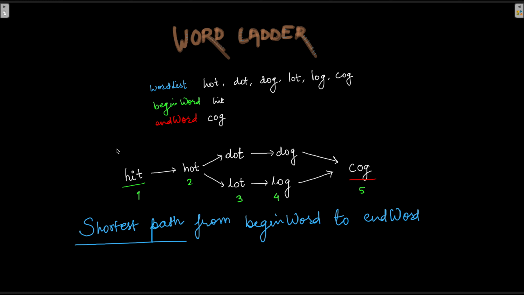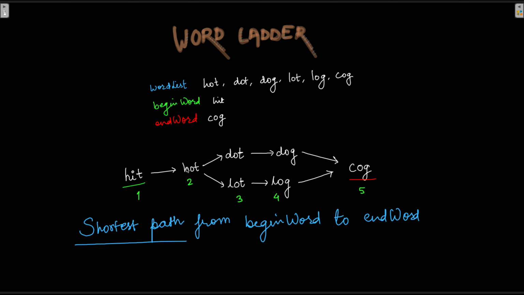At the end, the question asks us to return the shortest path from the begin word to the end word. In this particular scenario, the length of the path is 5 in both the cases, but it could be possible that there were other paths where the path length could have been different.